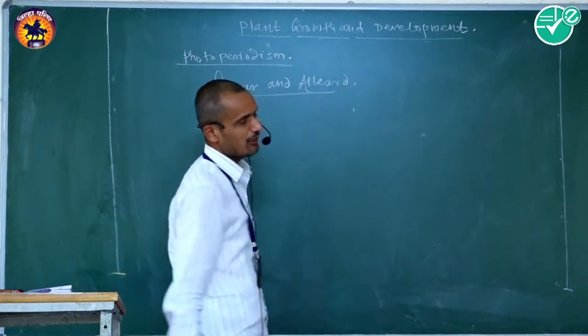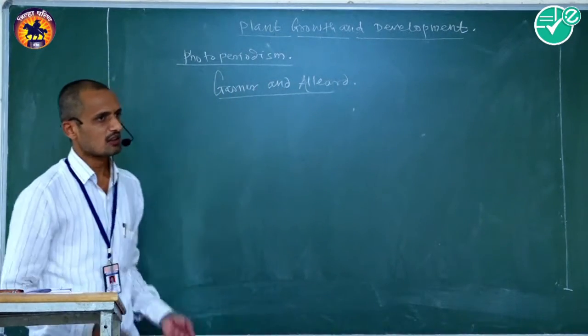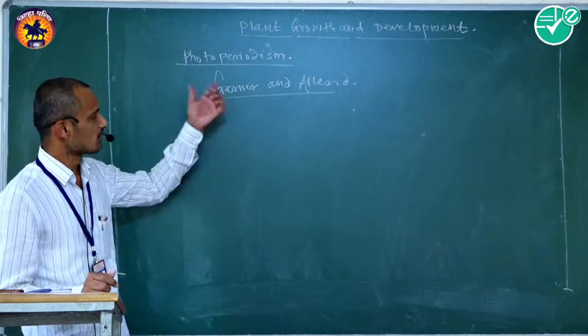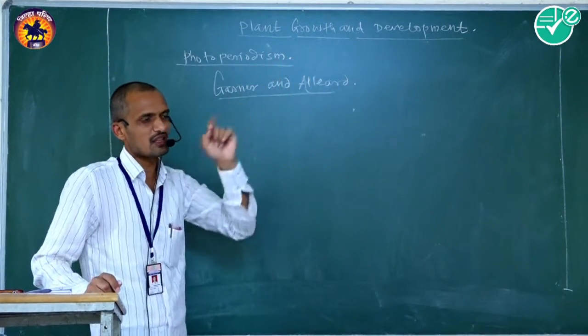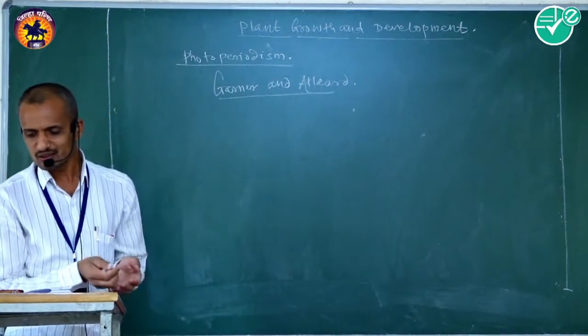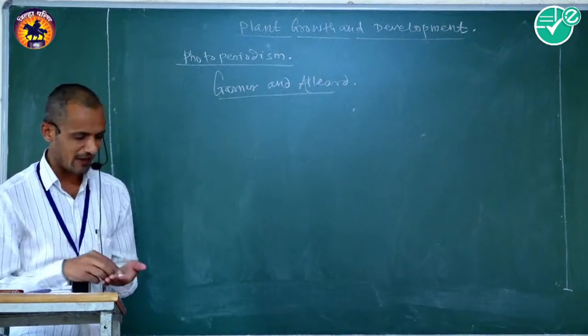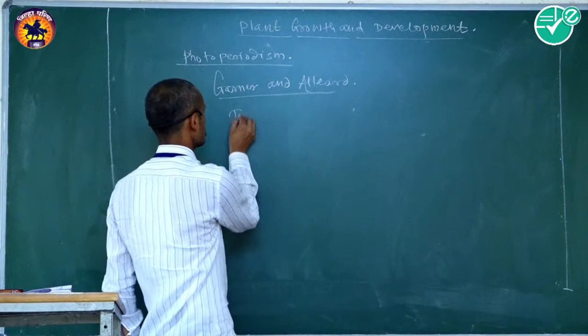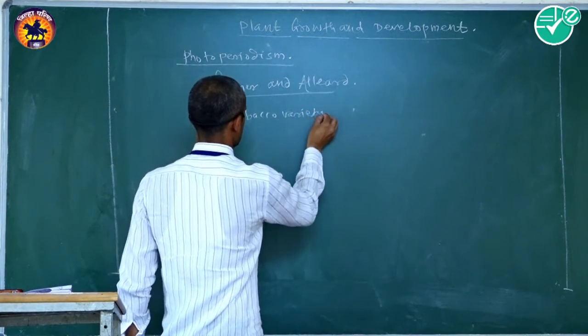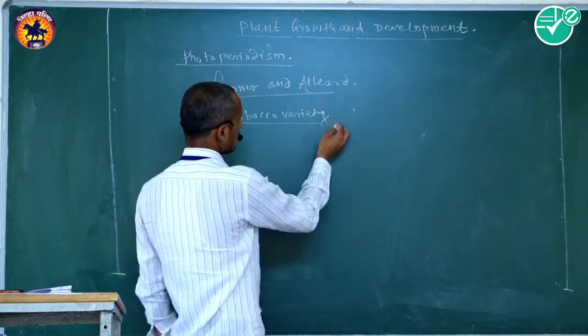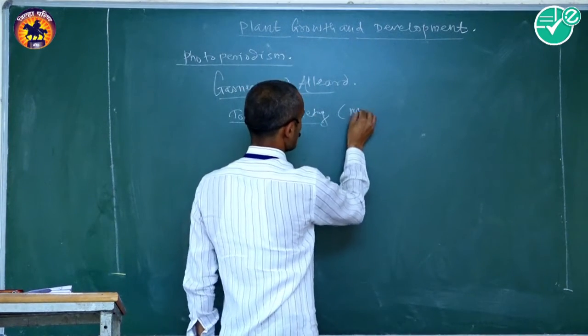These two American plant breeders discovered photoperiodism by using a tobacco variety, that is Maryland Mammoth.